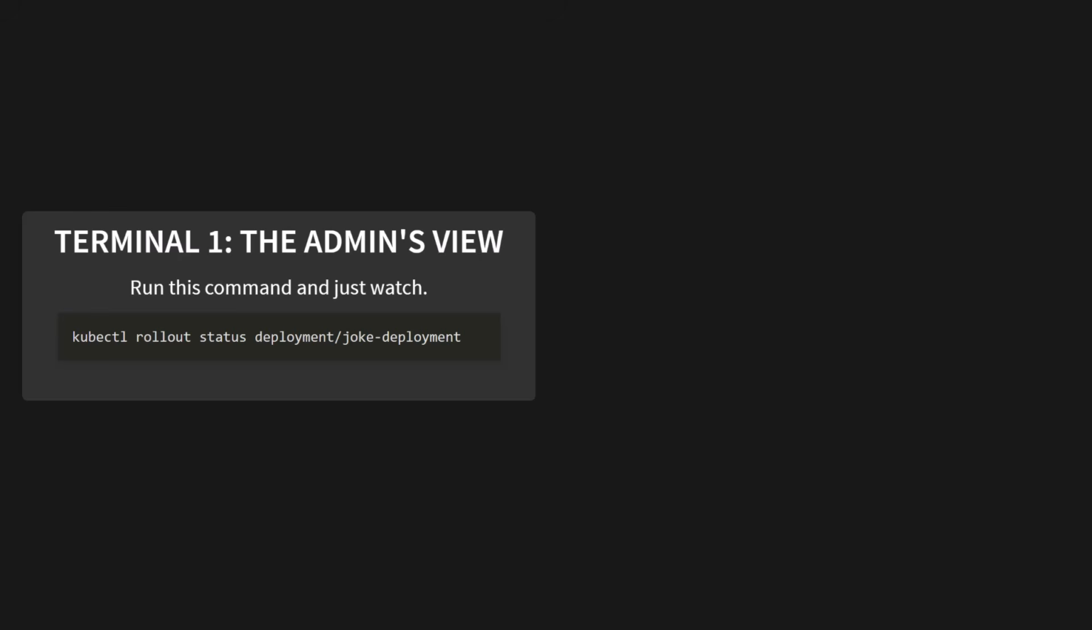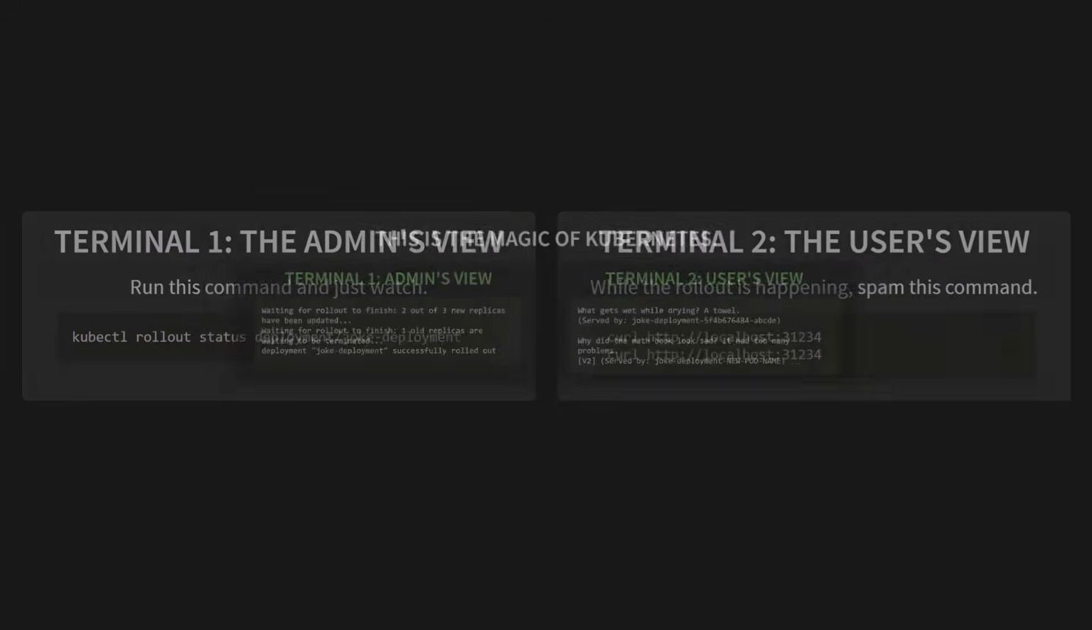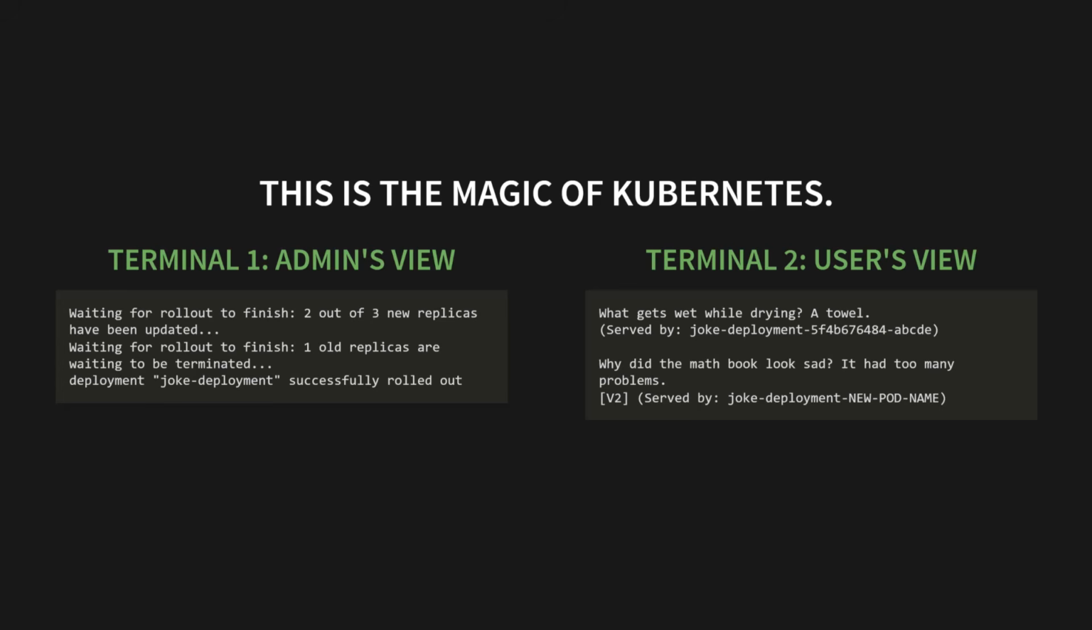Now, in your second terminal, the user's view, while the rollout is happening, you're going to spam this command. curl http://localhost:31234. Hit the up arrow, hit enter. Over and over and over. This is the magic of Kubernetes.